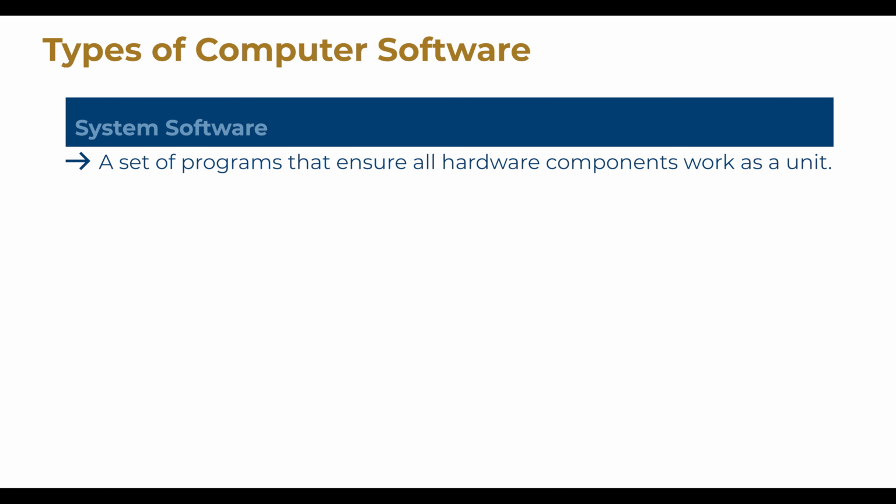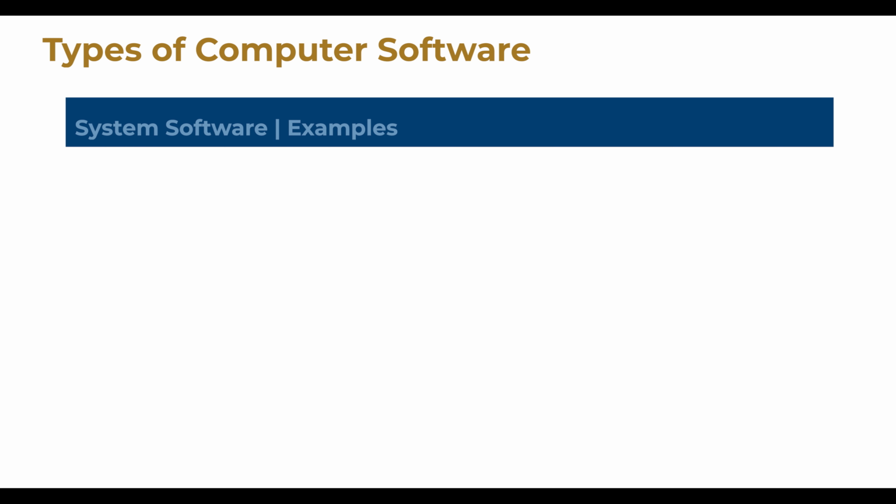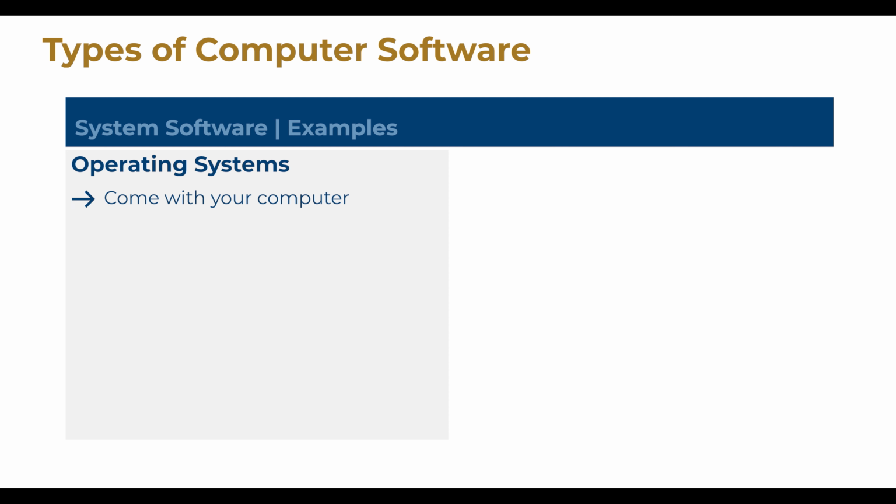Computer software comes in two flavors, system software and application software. The system software is a set of programs that run at the lower level of a computer system to manage the hardware devices that make up the system. They are the reason that even though these devices are made by different manufacturers, they all seem to work together seamlessly as a unit. Without the system software, the entire computer system would be a giant mess. Examples of system software are operating systems. These are software found on your computer when you buy it.